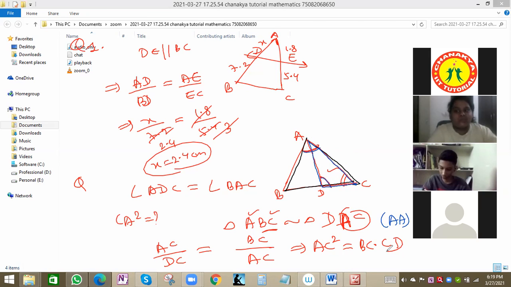So based on the similarity condition, we know AC square will be equal to BC into CD. So BC into CD is option number C. So this is option C. And in the first question, the option was B. So the second question is option C. Let me see question 1: we got option B. Question 2, option C.